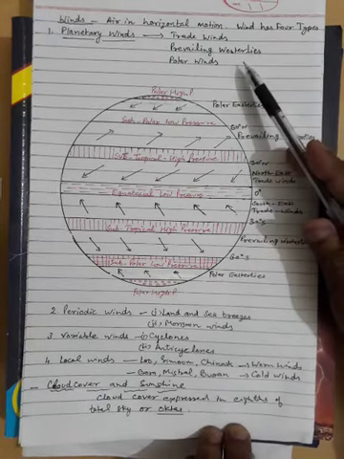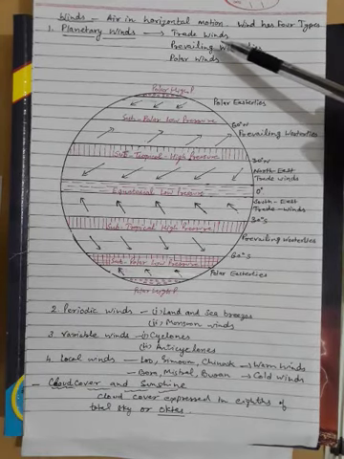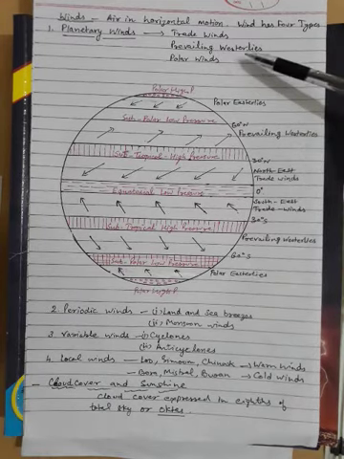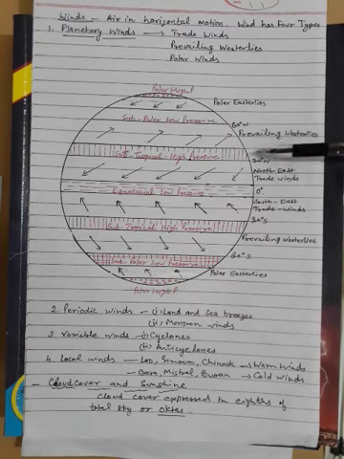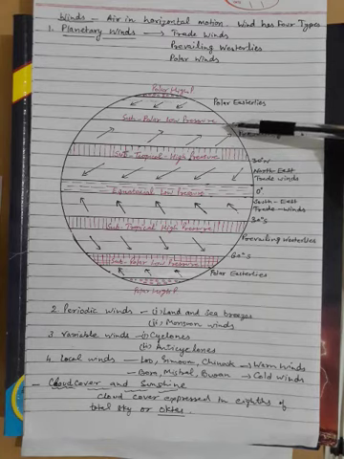Next is prevailing westerlies. These prevailing westerlies blow from 30° north and south to 60° north and south, between the subtropical high pressure belt and the subpolar low pressure belt in both hemispheres.